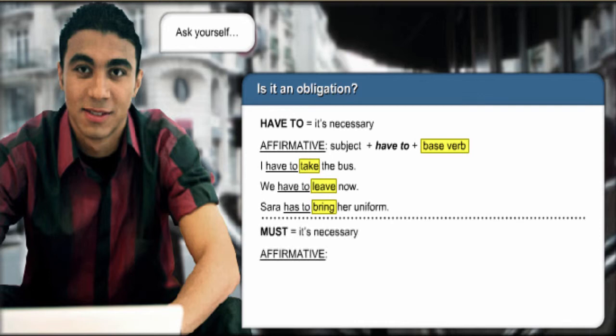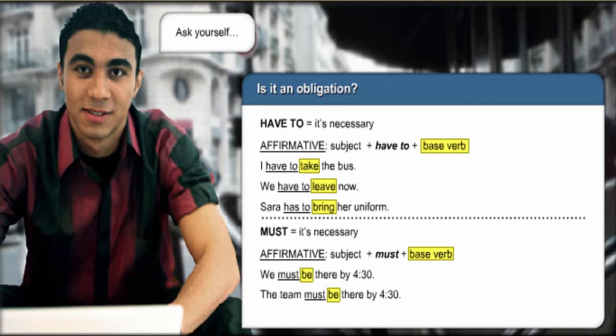To make an affirmative statement with must, begin with the subject and must. Then use the base form of the verb. We must be there by 4:30. The team must be there by 4:30. You must wear a uniform. Must does not change in form. Use it with all subjects.